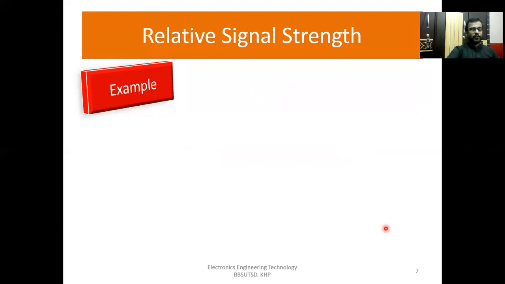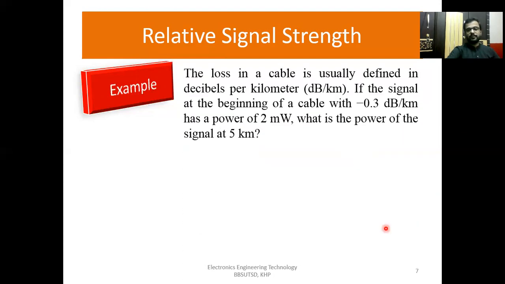The second example of relative strength is the loss in a cable, which is usually defined in decibels per kilometer. If we want to calculate the power in a wire, meaning the medium, it's calculated in dB per kilometer. Suppose the signal at the beginning of a cable with minus 0.3 dB per kilometer loss has a power of 2 milliwatts.